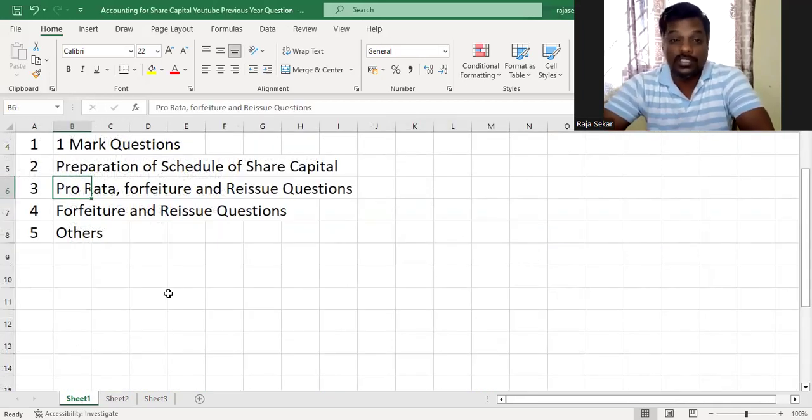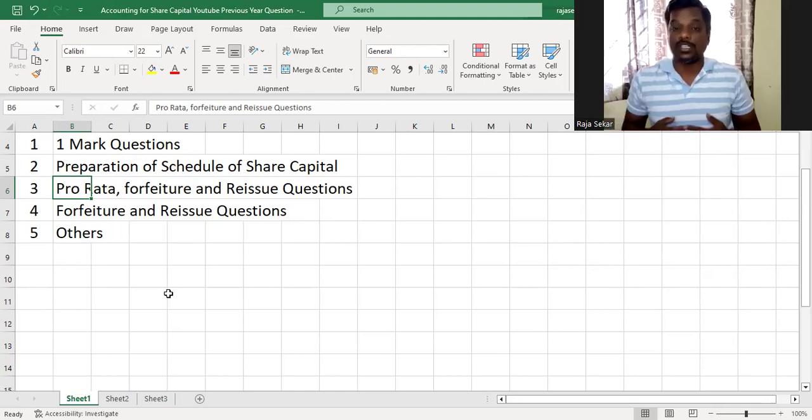They ask one more question: preparation of schedule of share capital according to the Companies Act 2013. And then they ask questions in which you only have to pass journal entries for forfeiture and reissue. Apart from that, they also ask an 8 mark question or a 6 mark question.